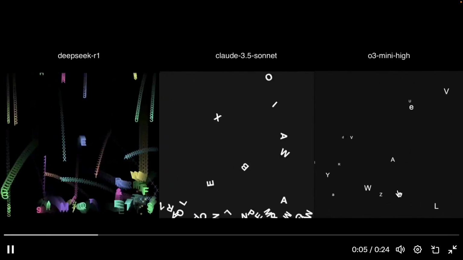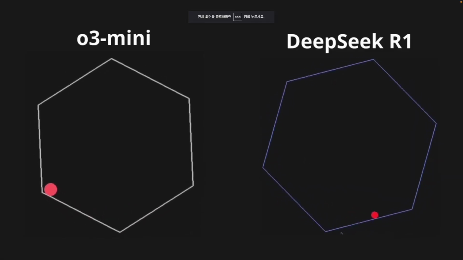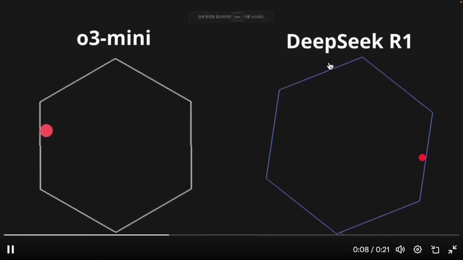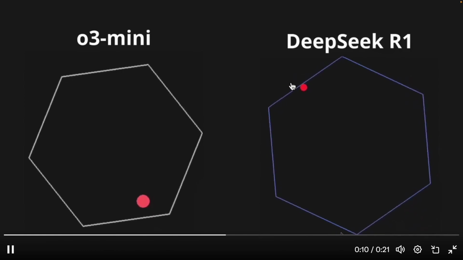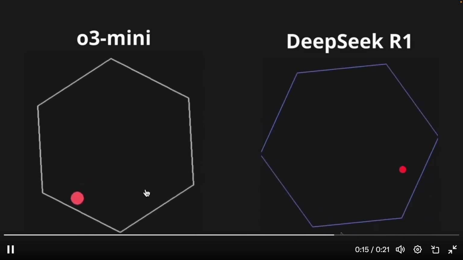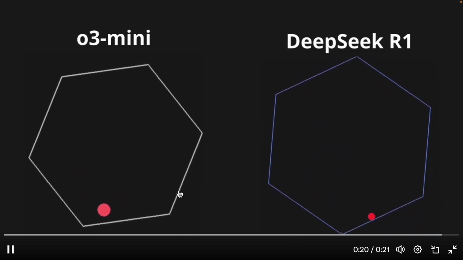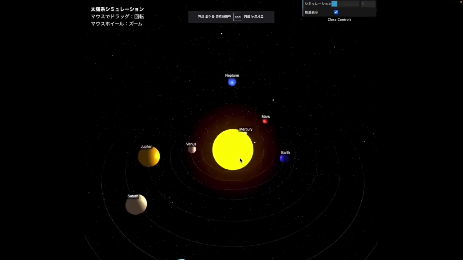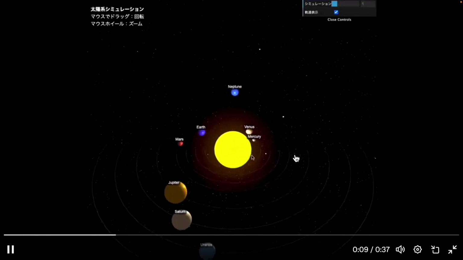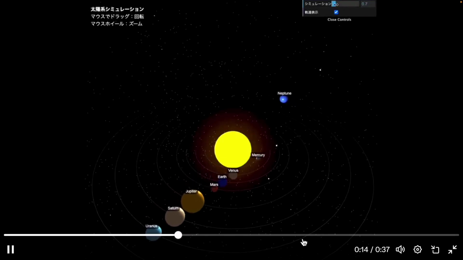By creating a JavaScript animation, we aim to illustrate the kind of impact that Earth's gravity would exert in such a situation. When we compare the current O3 Mini, the standout issue is its difficulty in comprehending physical principles. For instance, it fails to understand how gravity pulls objects downward. This distinction indicates that O3 has a superior grasp of the physical world, enabling it to potentially simulate complex systems like the solar system. With O3, such implementations are frequently observed. Consequently, when we are engaged in modeling, we can more effectively utilize these features.